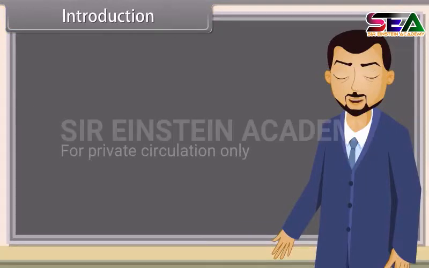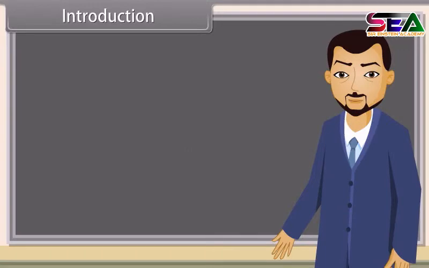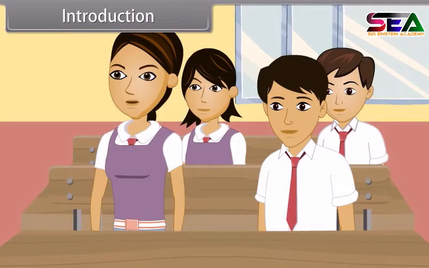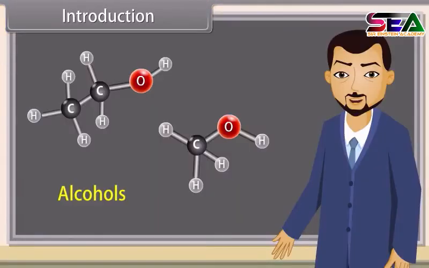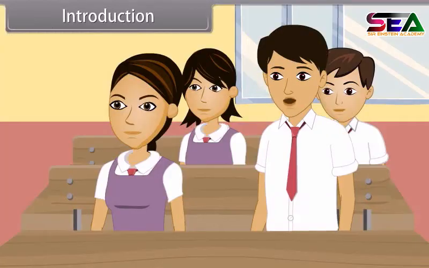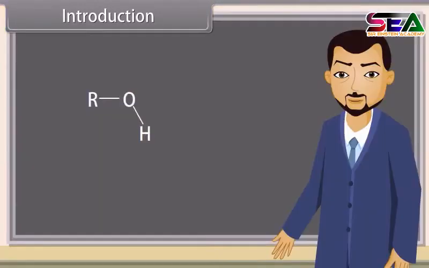Today we will learn about alcohols, phenols and ethers. Sir, what are alcohols? Alcohols are compounds in which one or more hydrogen atoms in an alkane have been replaced by hydroxyl group. What is hydroxyl group, teacher? The hydroxyl group is a functional group consisting of a hydrogen atom covalently bonded to an oxygen atom.